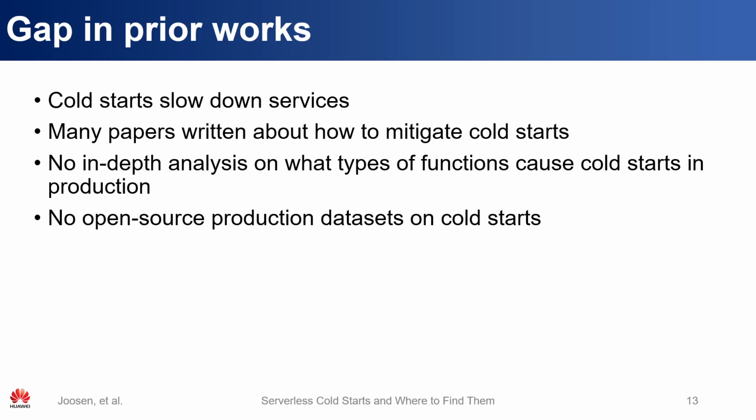Many papers have written extensively about how to reduce cold starts, but very few of them actually provide an in-depth analysis of where these cold starts come from. For example, which functions cause them or which components in the system make these cold starts longer. This is mainly because there are no open source data sets, especially from production, with detailed cold start information that researchers could use to answer these types of questions.